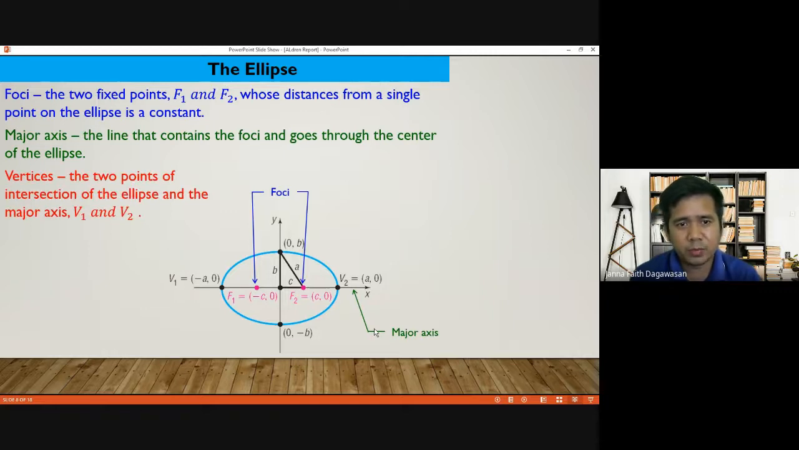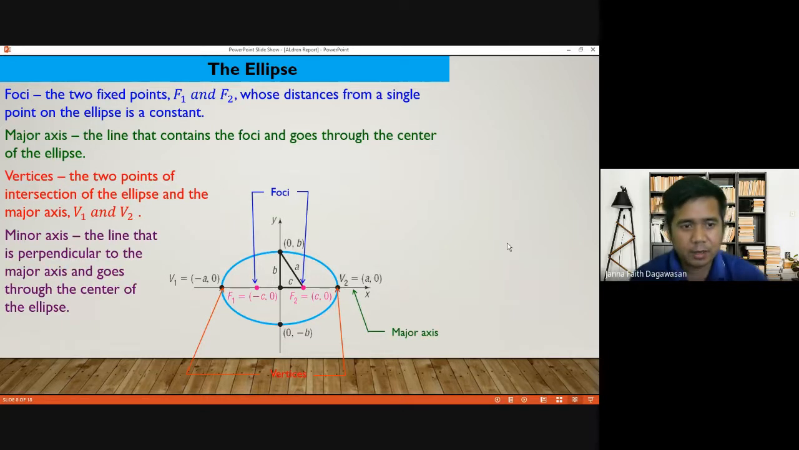Vertices, the two points of intersection of the ellipse and the major axis, denoted by V sub 1 and V sub 2. Here, the vertex is color red, the points in color red. Minor axis, the line that is perpendicular to the major axis and goes through the center of the ellipse. Here, color violet, minor axis.